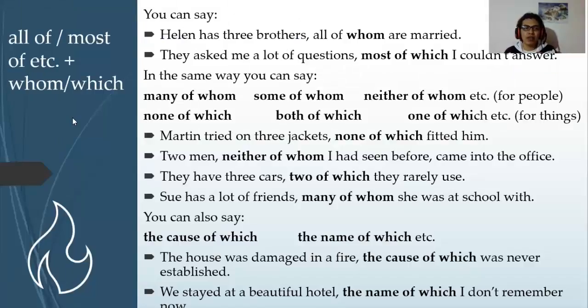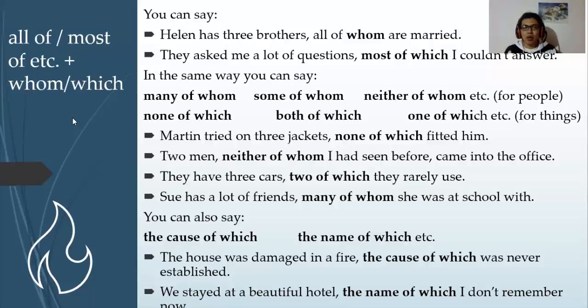All of, most of, etc. Whom or which. Helen has 3 brothers, all of whom are married. They asked me a lot of questions, most of which I couldn't answer. In the same way, you can say, many of whom, some of whom, neither of whom, for people, none of which, both of which, one of which, for things.